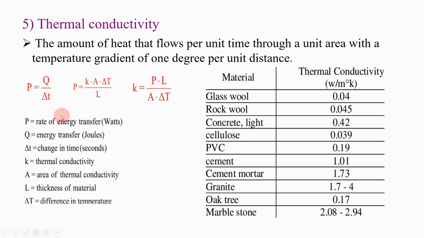So what is this? Please see. P is the rate of energy transfer, in watts. Q is the energy transferred, in joules. Delta T is the change in time, in seconds. K is thermal conductivity. Capital A denotes area, capital L denotes thickness of the material, and delta T denotes difference in temperature. Thermal conductivity is expressed in watts per meter degree Kelvin.